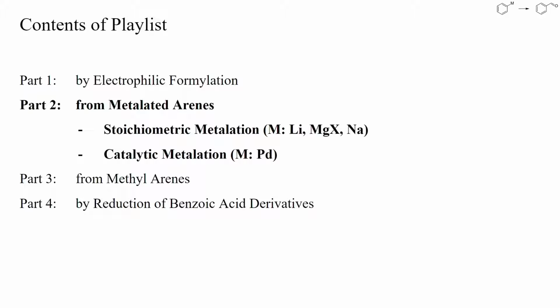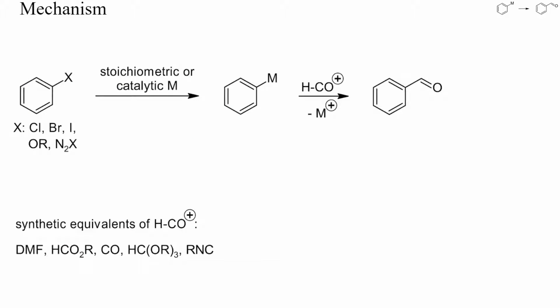Unlike the reactions discussed in part 1 of this playlist, the reaction conditions here are usually strongly alkaline. One practical strategy for the generation of metalated arenes is halogen-metal exchange. This can be done with stoichiometric amounts of a metal, for instance magnesium or sodium, with stoichiometric quantities of organolithium or Grignard reagents, or with catalytic amounts of palladium-0 complexes.